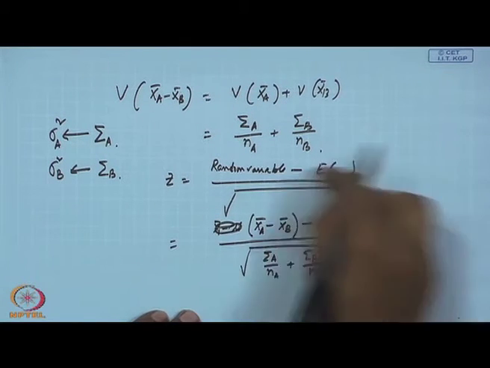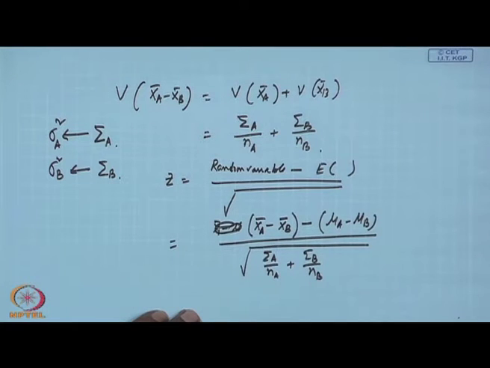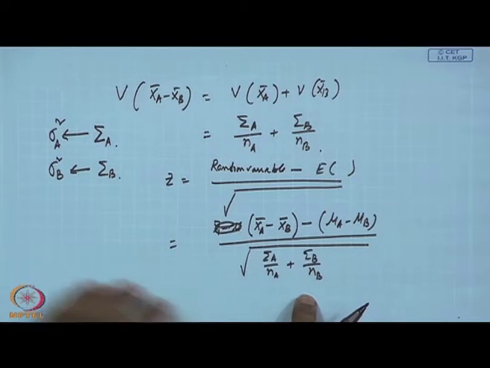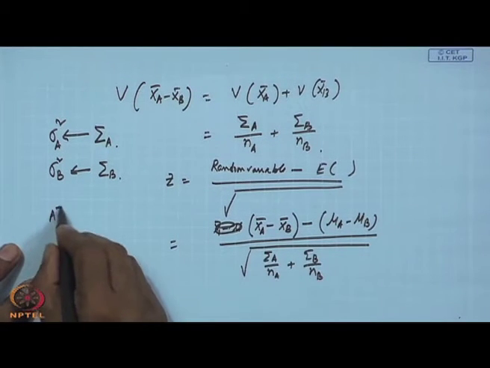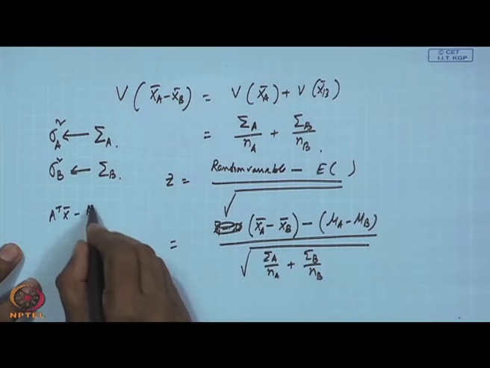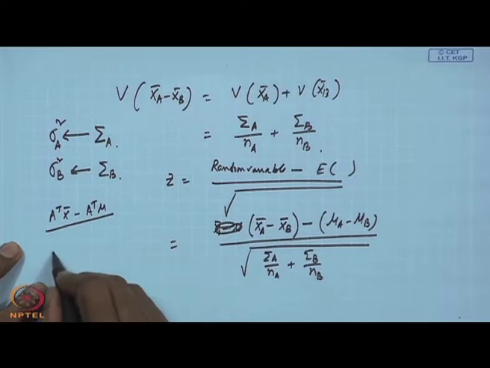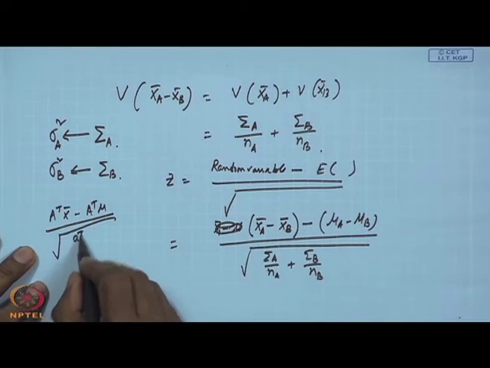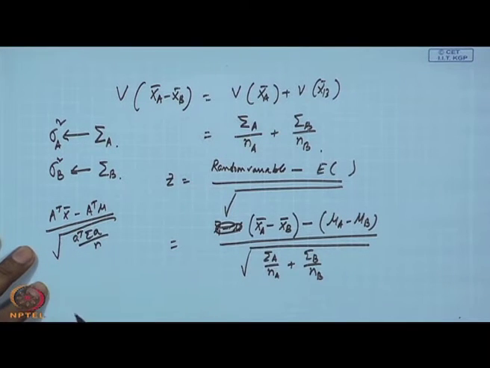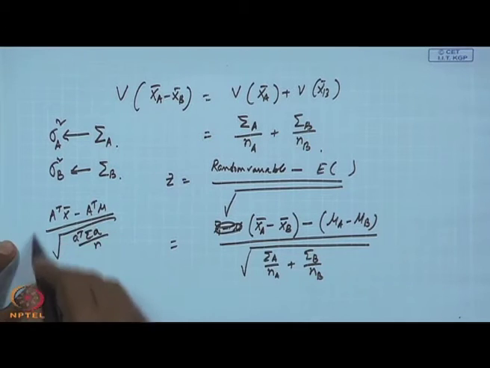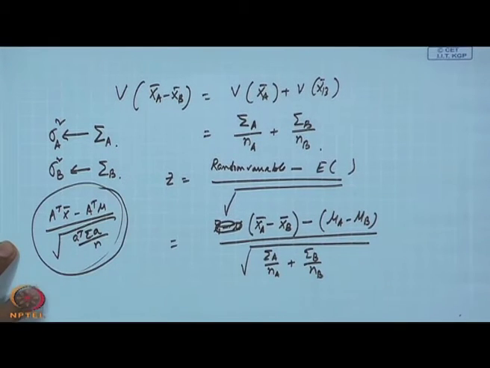Now, this is in the multivariate domain, and you have already seen in the univariate case that similar things were created when I wrote A transpose x bar minus A transpose mu divided by the square root of A transpose sigma A by N. This is for only one population case.